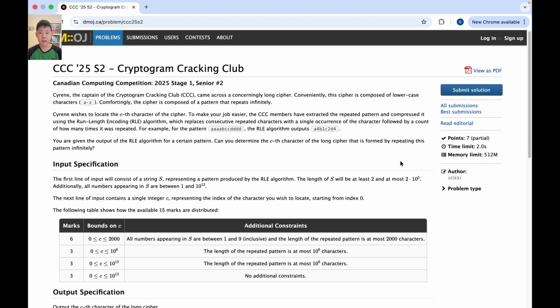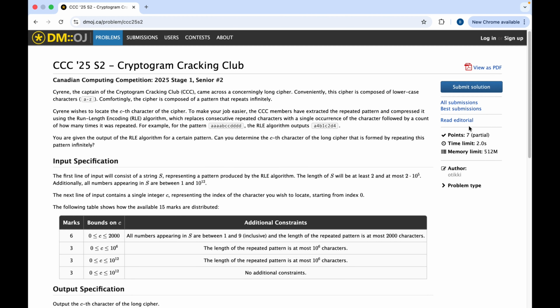Hello everyone, today we'll be solving the second question of the 2025 CCC Senior Contest. It is called Cryptogram Cracking Club. In this question, you're simply trying to figure out the seed character of an infinitely repeating cipher that has been compressed using the run length encoding algorithm.